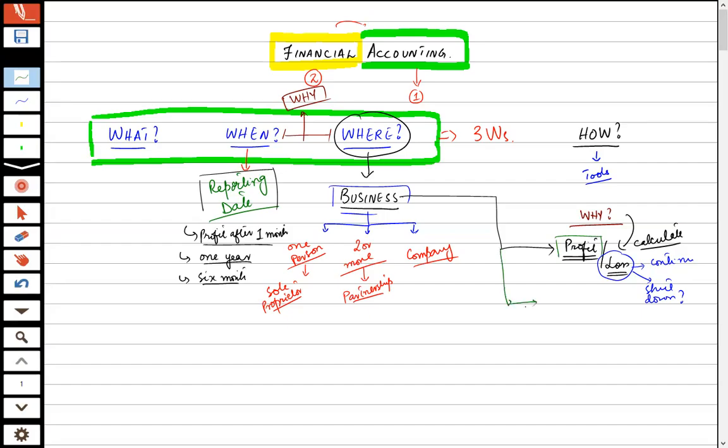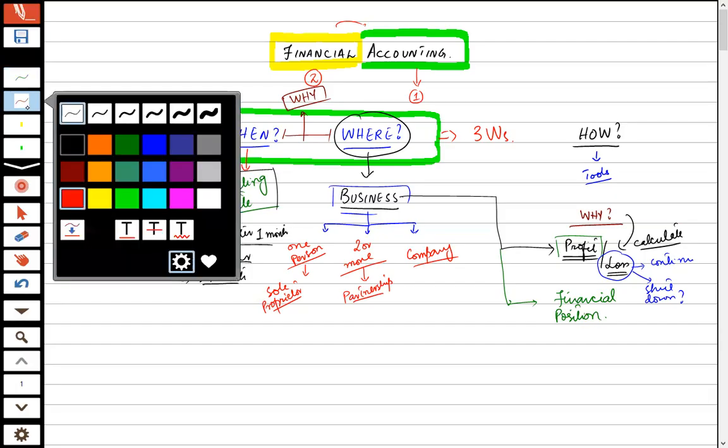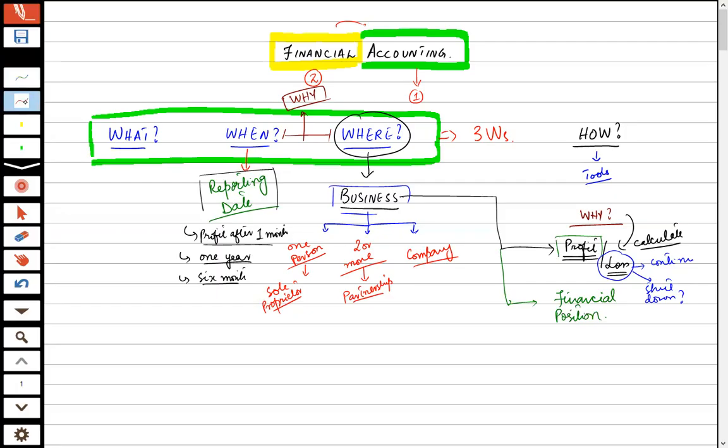Secondly, accounting will not tell only the business's profit or losses, it will also tell us the financial position of the business. Now, what the financial position means, I am just discussing it briefly. We will talk about the financial position later in detail. Simply, the financial position means whether the business has sufficient or enough money to run the operations or not. It will also tell us if we are short of funds, if we are short of cash, then it will be difficult for the business to run its operations smoothly.